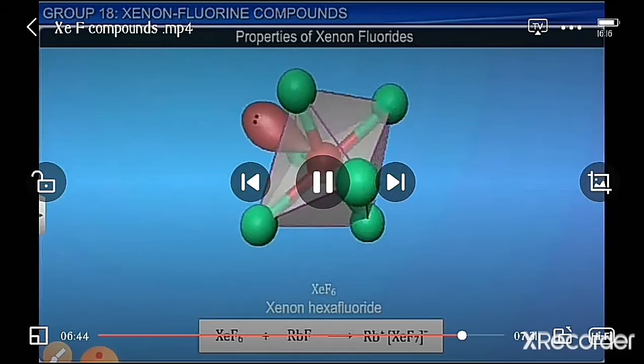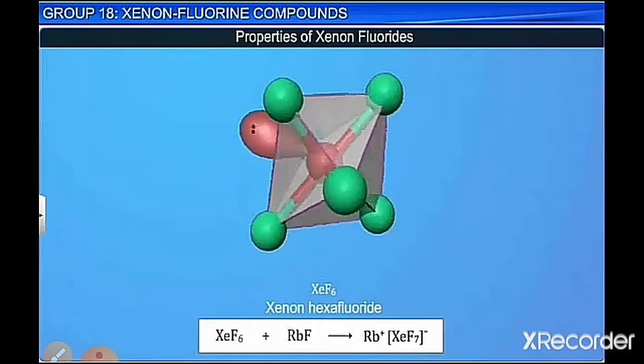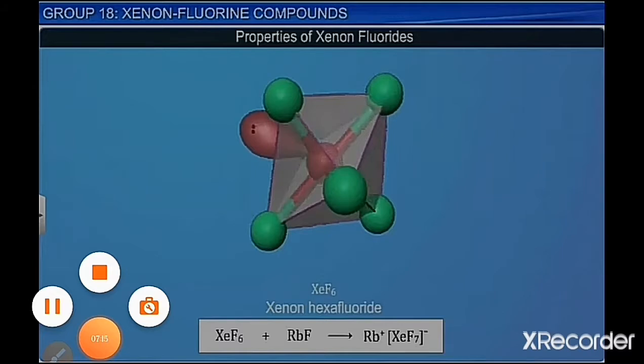They react with metal halides like RbF, rubidium fluoride, and you get Rb plus XeF7 minus, because rubidium is a metal. This was a board question this year: complete the reaction and say what happens when these react. Whenever you have a metal fluoride reacting with xenon hexafluoride, the metal will have a positive charge and fluorine will be released by rubidium, and you get the complex. So these are the different properties of xenon fluorides.